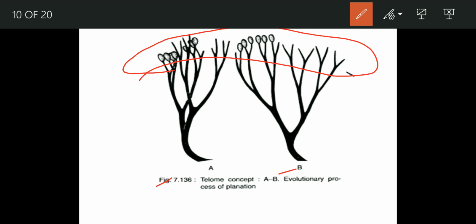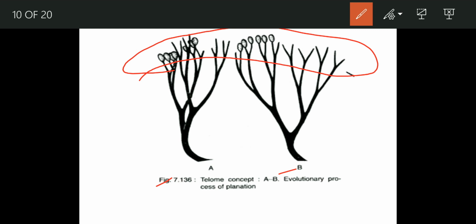When they are in different planes, they are called cruciate dichotomy. Now when they lie in a single plane, they form a fan-shaped dichotomy. This is known as planation.